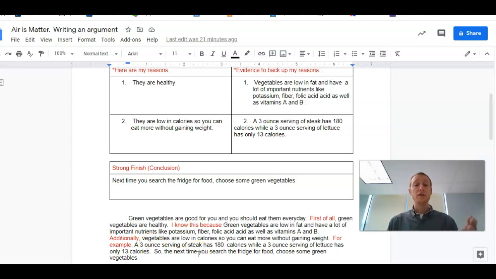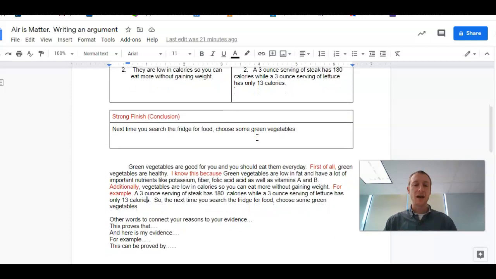All right? Feel free to steal my transition words, right? They're not mine. I didn't invent them, right? Use those. Just the main thing is connect the reason to the evidence. Reasons got to connect to evidence. And those transition words, I know this because, for example, those help connect them. Okay, down at the bottom, I've added some additional transition words, right? Other words to connect your reasons to your evidence. This proves that. And here's my evidence. And here's my, for example, this can be proved by, okay?